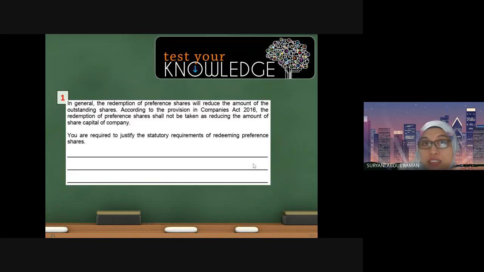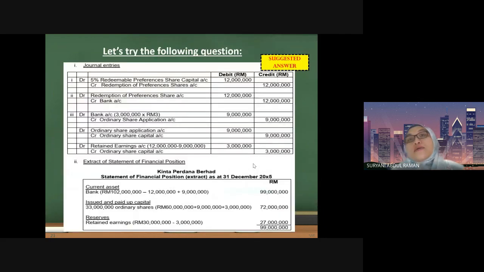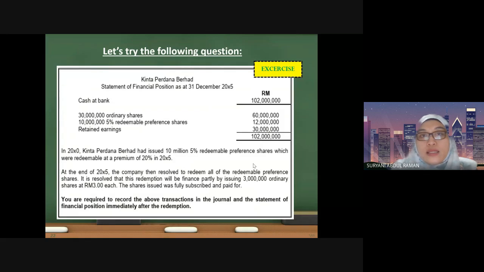Okay, good. So these are the transactions related to method 1 and method 2. If you refer to your study guide, you will see more examples. For example here, Kinta Perdana Berhad, this is actually taken from your study guide. This company already issued redeemable preference shares, and they need to be redeemed in future.